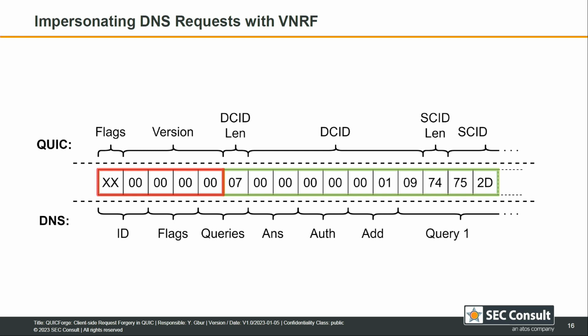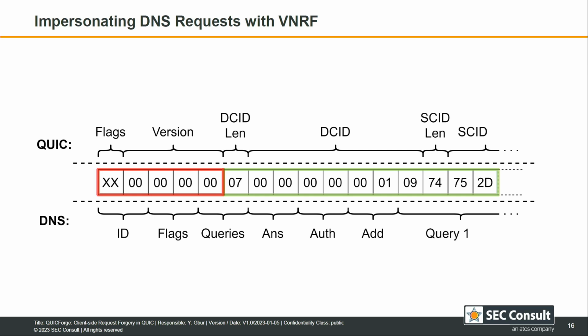Here we have the beginning of the packet with the 2 comparisons and the interpretations. And we see that the flags and the version that is in the long header of QUIC correlates to the ID, which can be very arbitrary in QUIC, in DNS. And then we have the flags, which here are all 0. This is OK for a DNS request, as this is still a valid query. Then we have the DC ID length, which we set to 7, not because we want to send 7 requests, but because we want to skip over some parts we don't want to set.